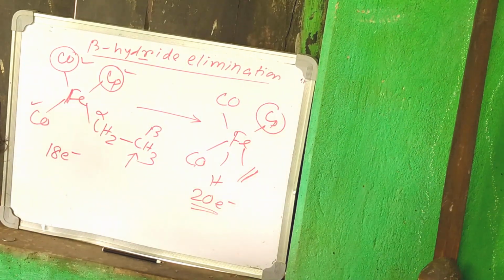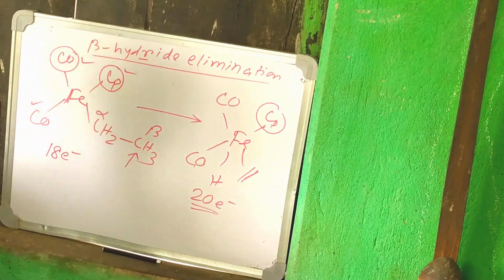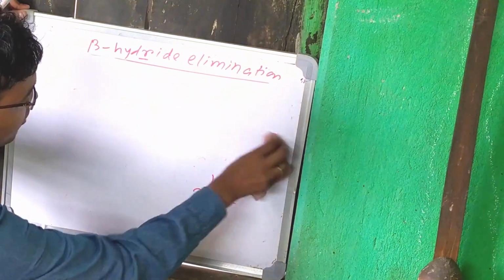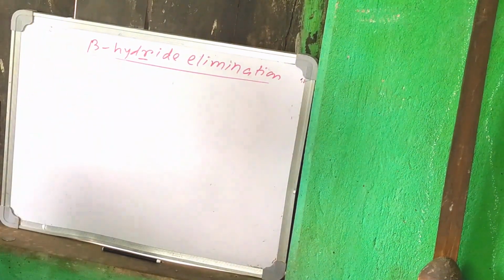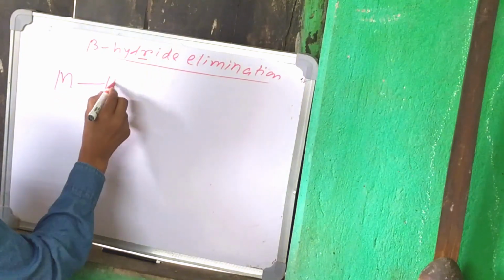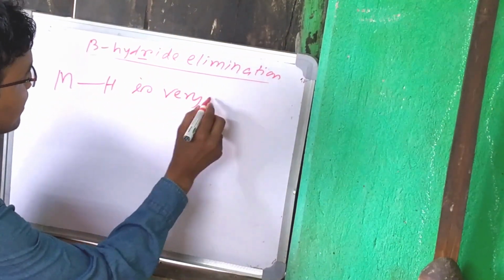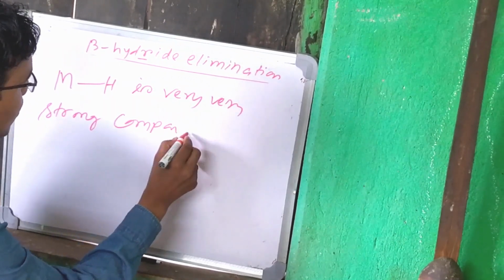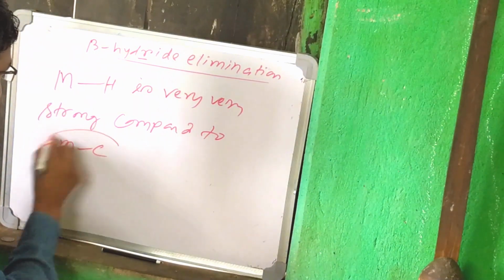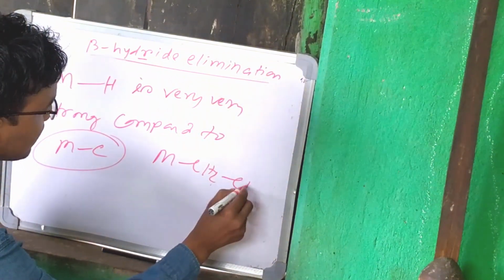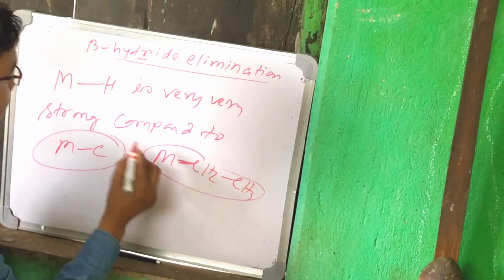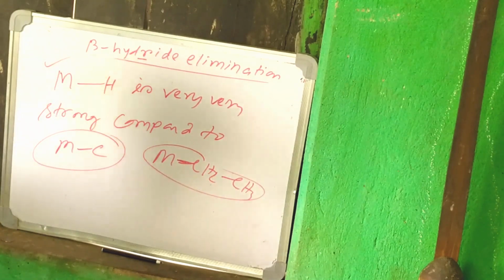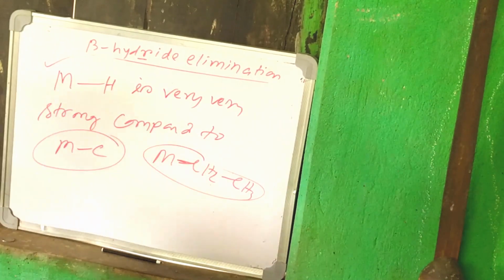So now the question is, what is the driving force of the beta hydride elimination? What is the driving force? Why is the beta hydride elimination occurring so fast? The answer is that the MH bond is very strong compared to the MC bond, means M alkyl bond. Here M-CH2-CH3, the MC bond is less strong than the MH bond. So this is the most important driving force of the beta hydride elimination reaction.